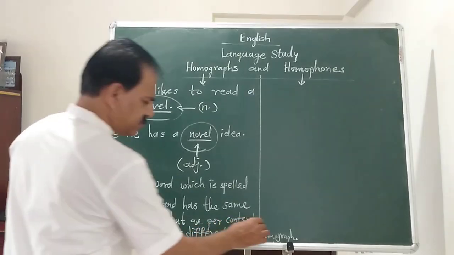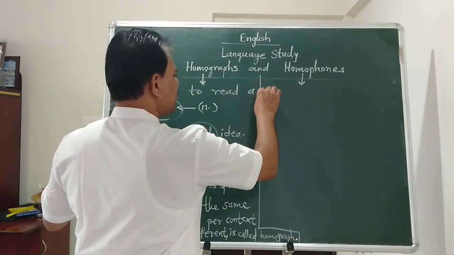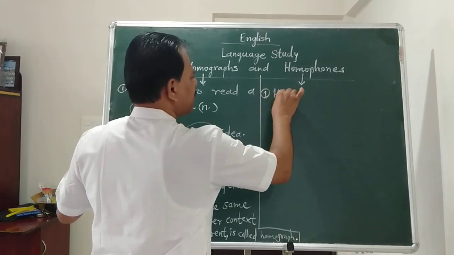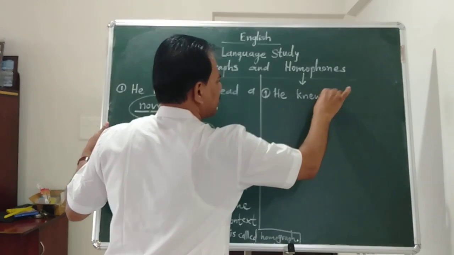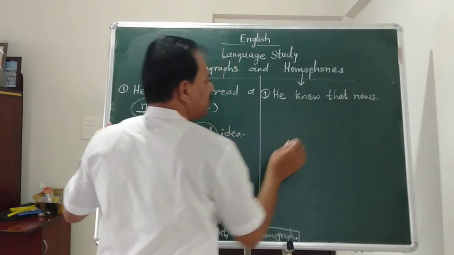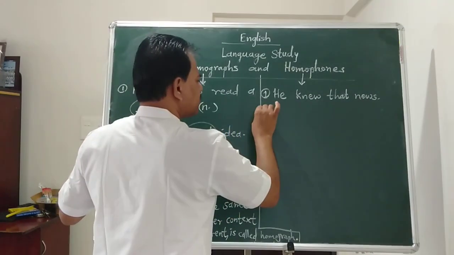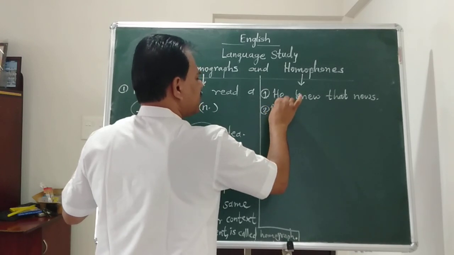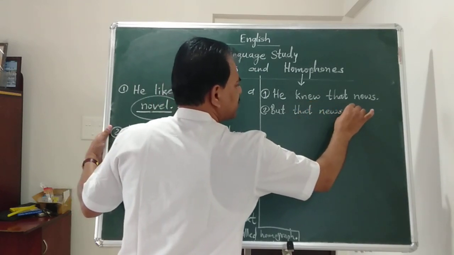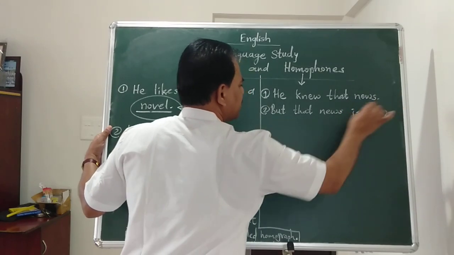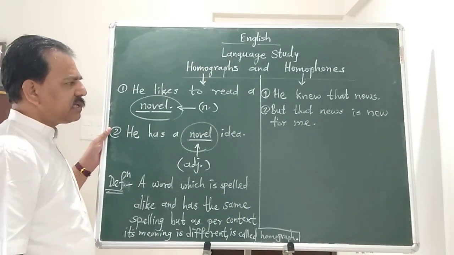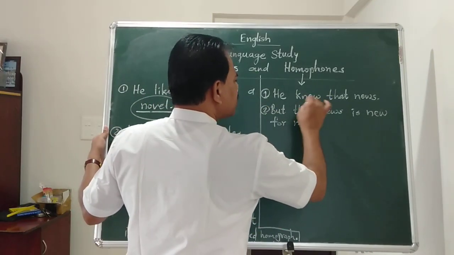Now let us see homophones. Example. He knew that news, but that news is new for me. But it is new for me.